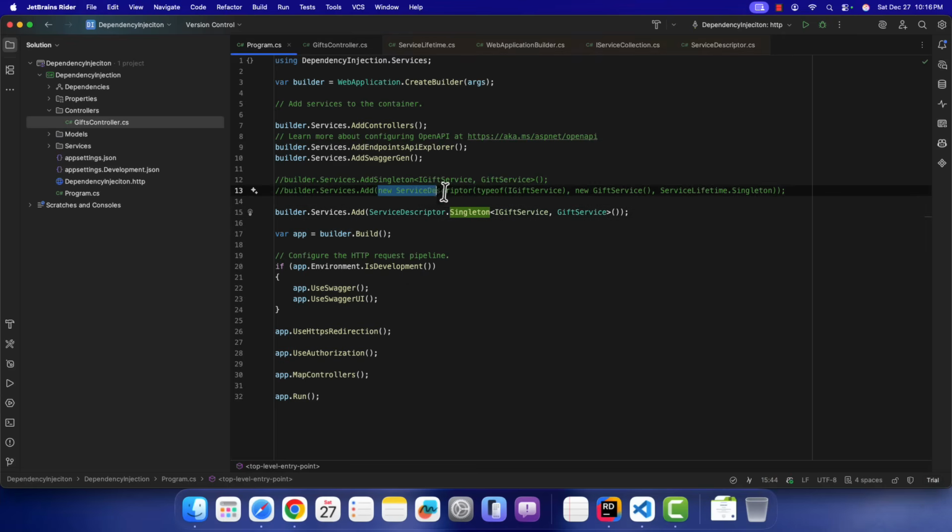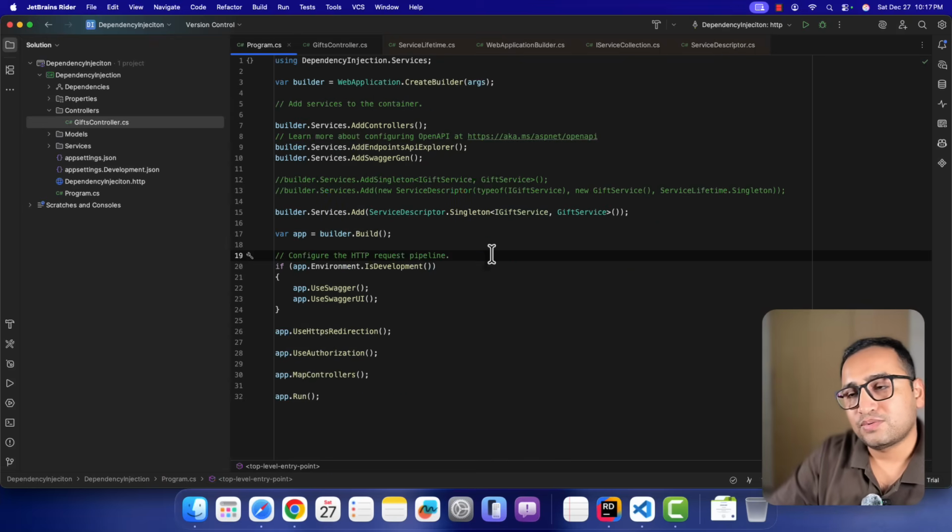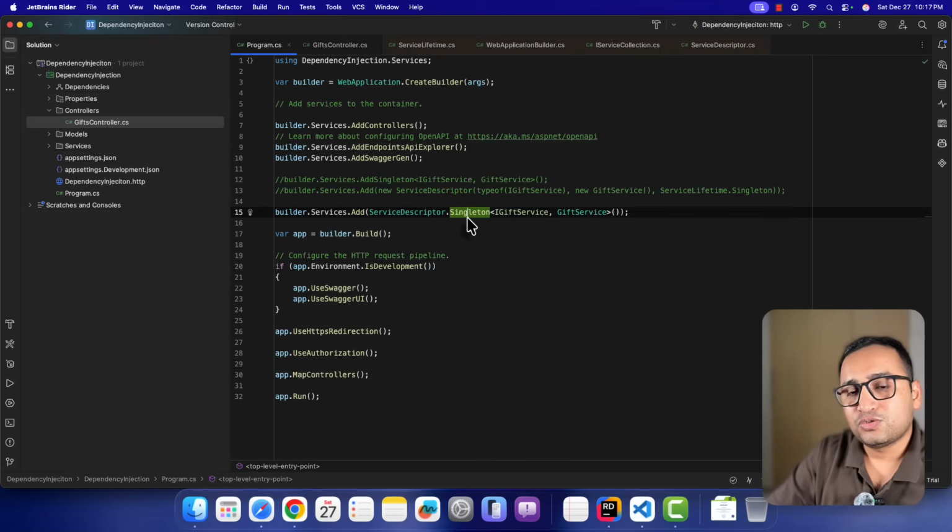They are returning the new service descriptor. This is the service type, this is the service key, implementation type, and the lifetime. This is also another approach that you can use to register your service. If instead of using this singleton, you want to use a scoped or transient, then you simply use that method.